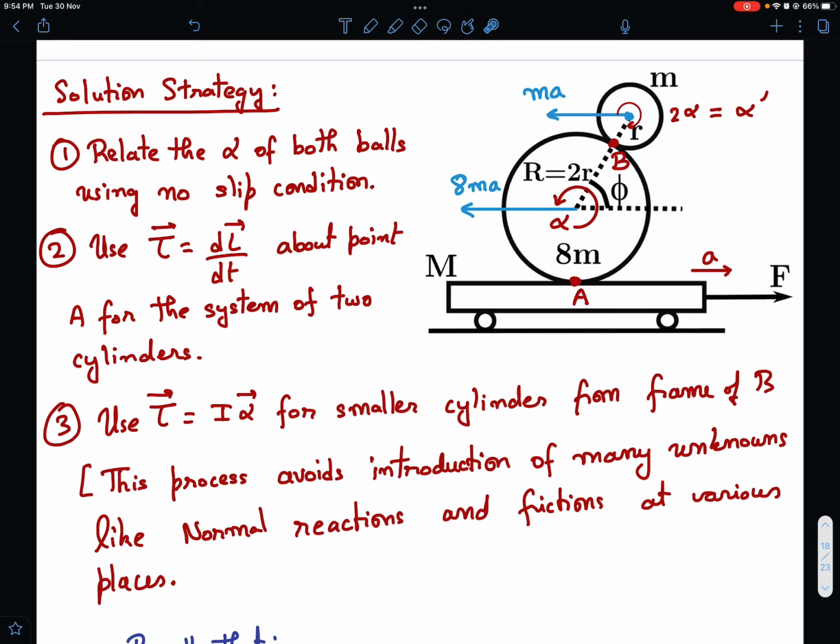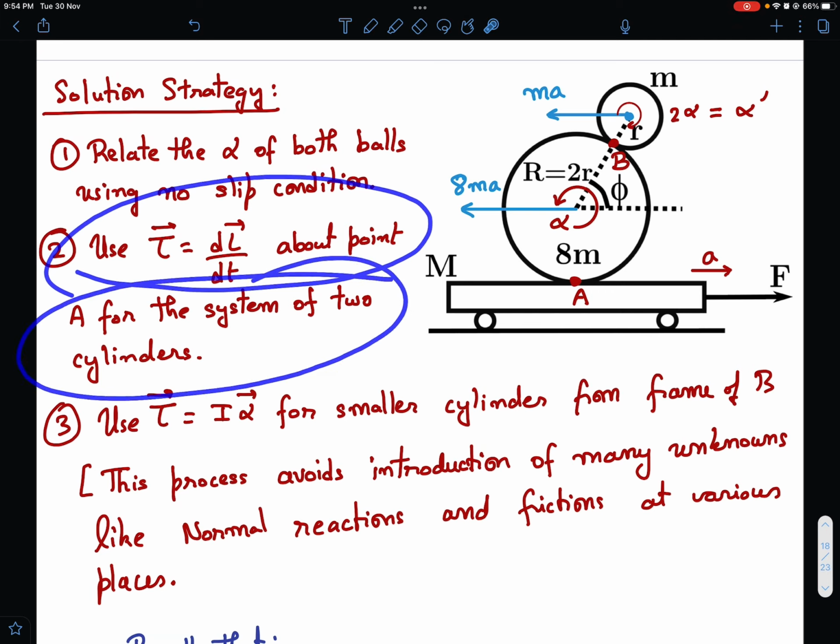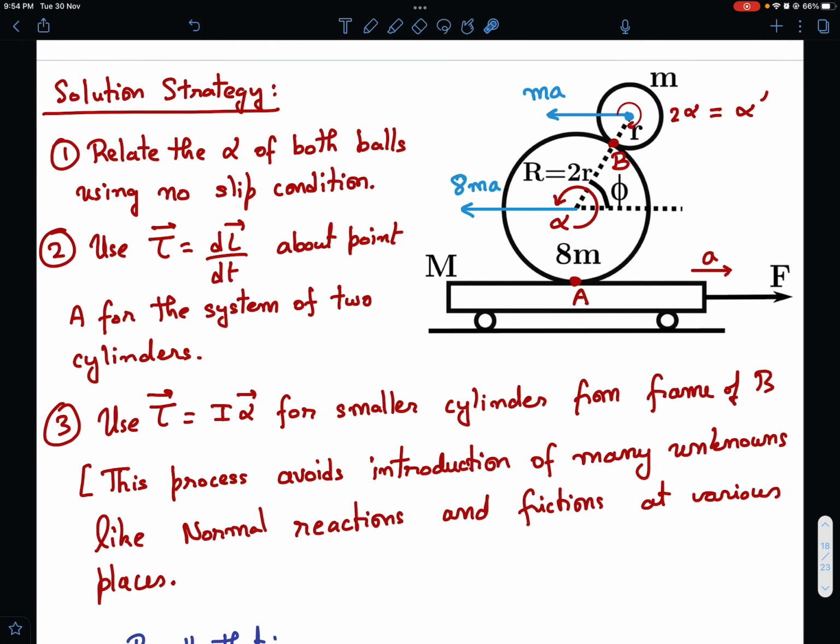Then I want to write tau is equal to dL by dt about point A for the system of two spheres. By mistake I wrote cylinders, it should be spheres. What is the advantage of writing tau is equal to dL by dt about this point? The moment I write the torque equation about this point, and I am considering the system as a whole, I need not worry about the internal normal reaction and the internal friction over here. Moreover, I do not even need to worry about this friction and this normal reaction.